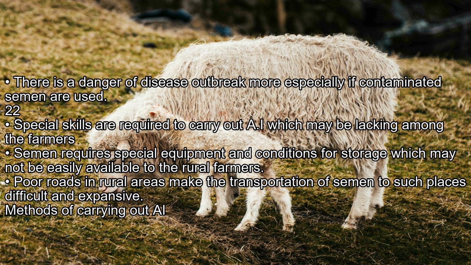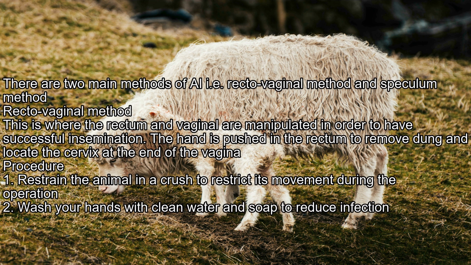Methods of carrying out AI. There are two main methods of AI, the rectovaginal method and the speculum method. Rectovaginal method. This is where the rectum and vagina are manipulated in order to have successful insemination. The hand is pushed in the rectum to remove dung and locate the cervix at the end of the vagina. Procedure. 1. Restrain the animal in a crush to restrict its movement during the operation.